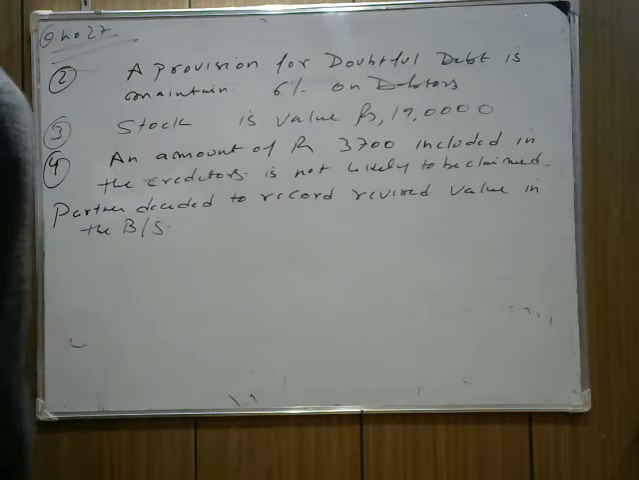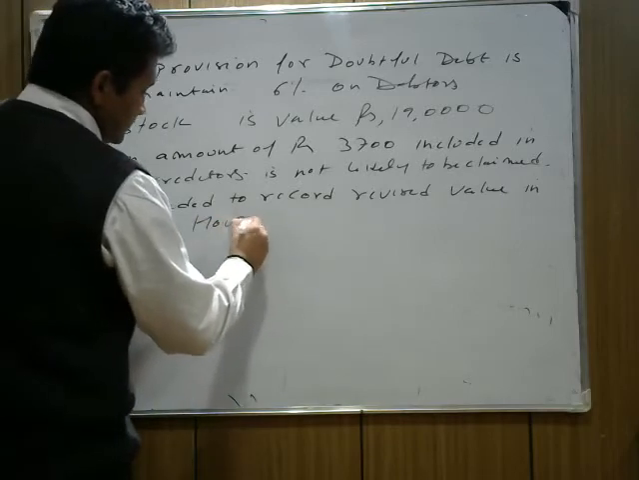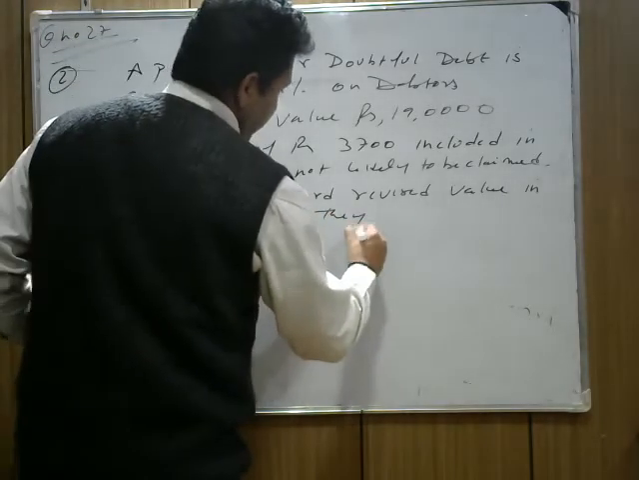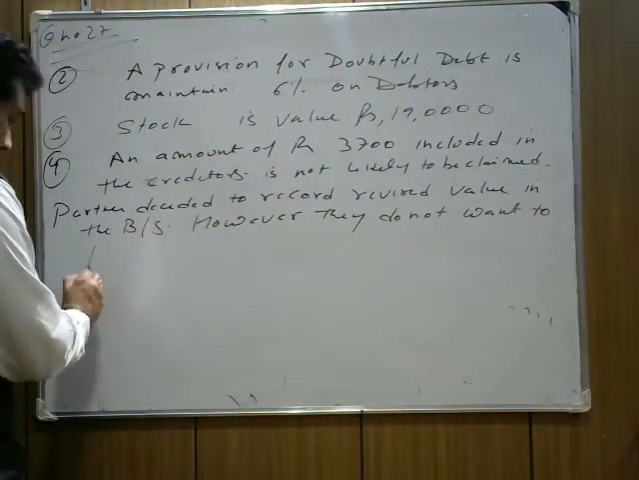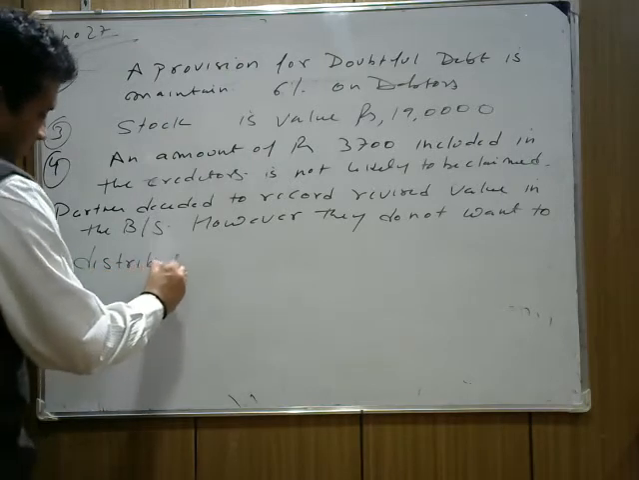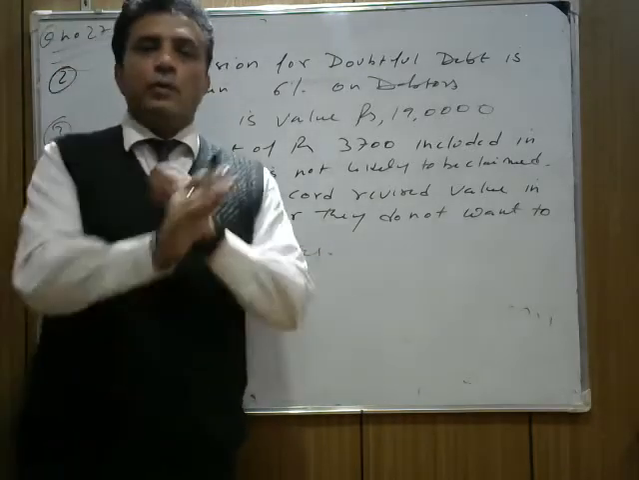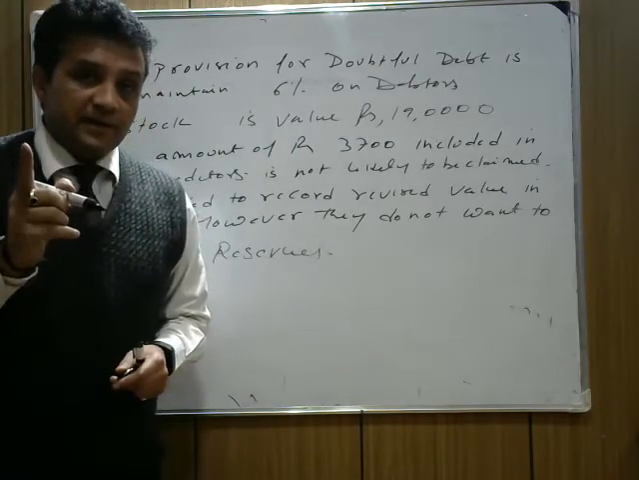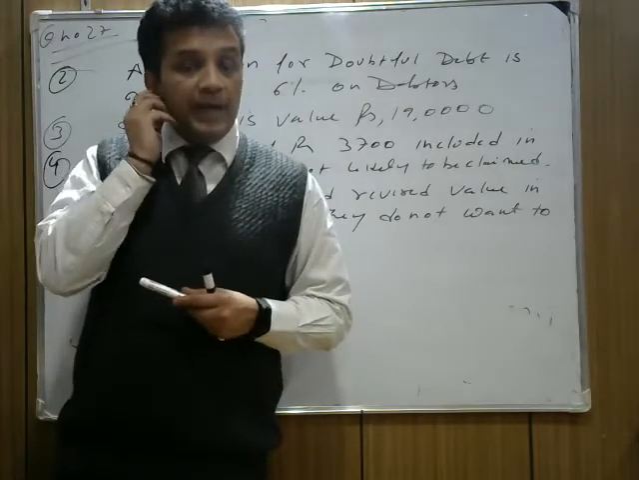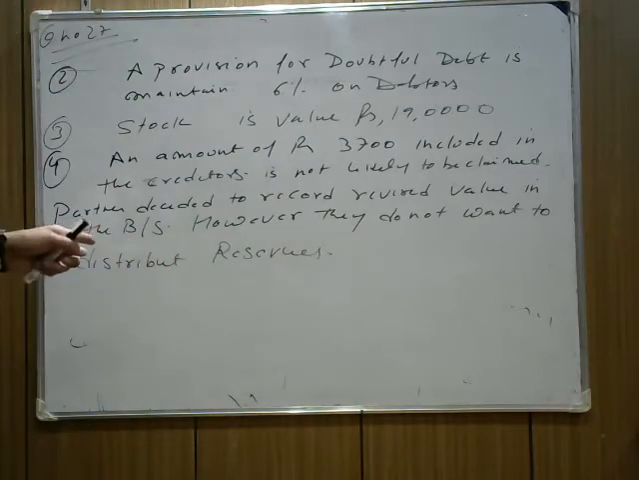Next is that, however, they do not want to distribute the reserve. This is an important point. Whatever general reserves there are, they don't want to distribute. Now when they do not want to distribute the general reserve, you need to find gaining and sacrificing, because the old partners' ratio changes. Those who gain have to pay, and those who sacrifice have to receive. Understand? Okay.